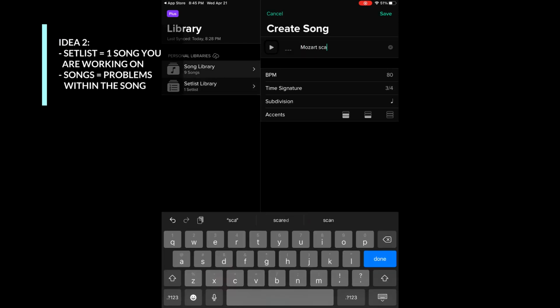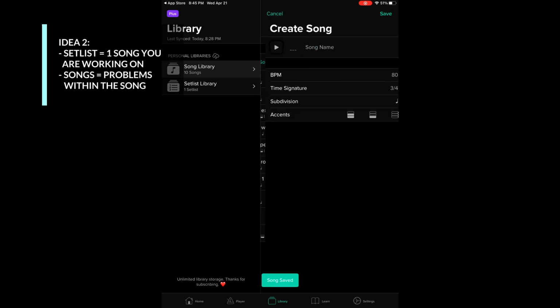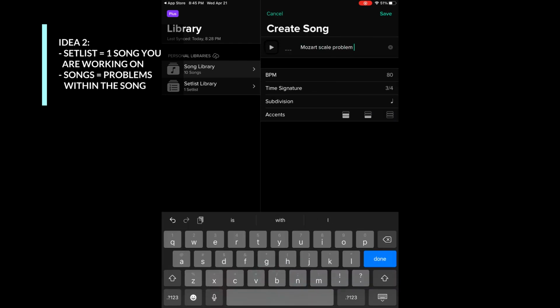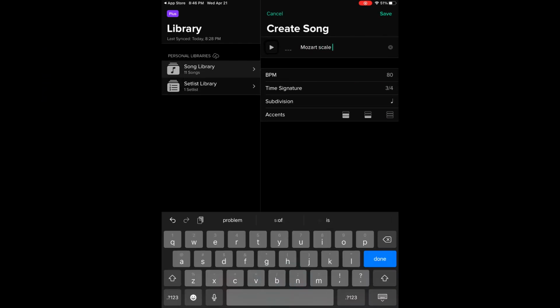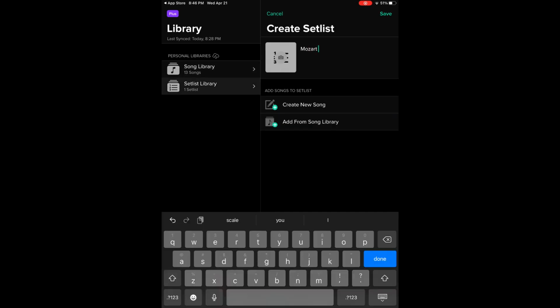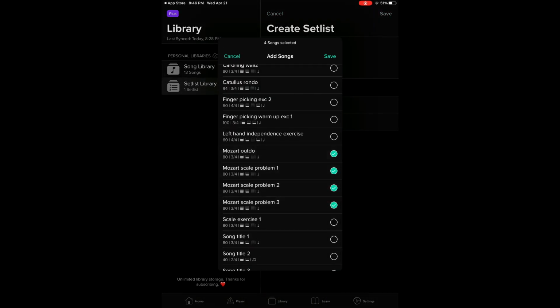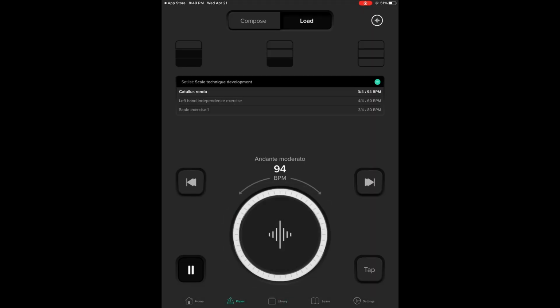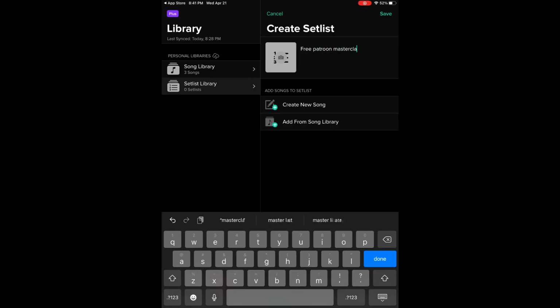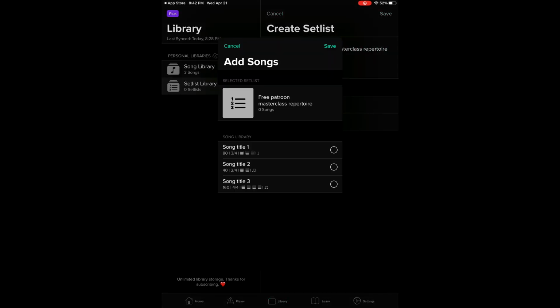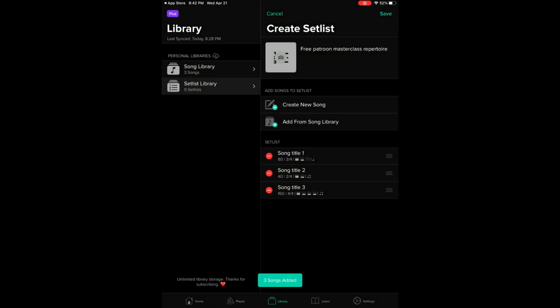Or, if you're learning a single piece of music with 5 or 6 different problems, then you can set the metronome setting for each problem as a different song, and then group them together as a setlist and rename the setlist to the name of the song. This way you can work on the entire problems of the song in a single session, without having to go back and forth between metronome settings. Another way of doing this is to actually have different song settings and group them into your repertoire list for a particular performance or a day block.